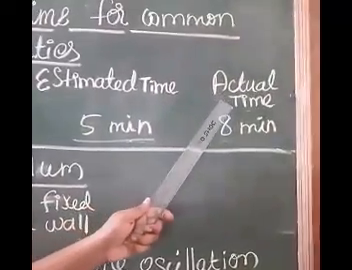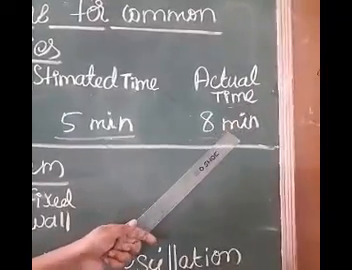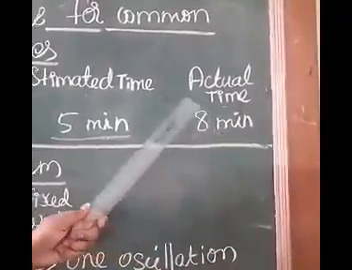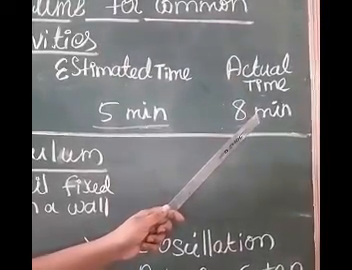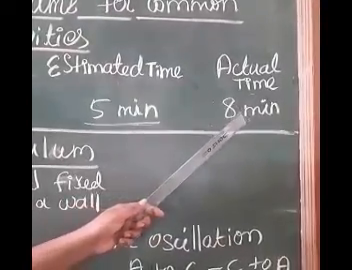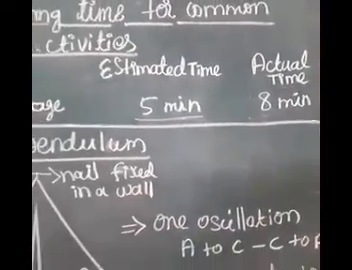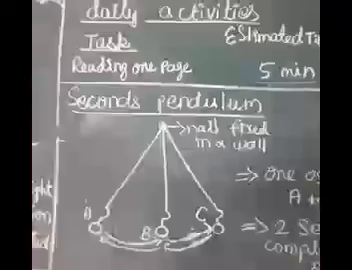The actual time can be recorded by using stopwatch. Here, what is the actual time? 8 minutes. The estimated time is not the same as actual time. However, by constant practice, you can improve your estimation.